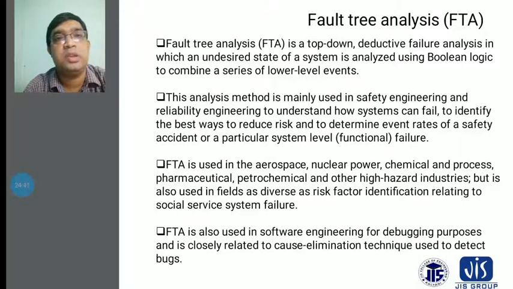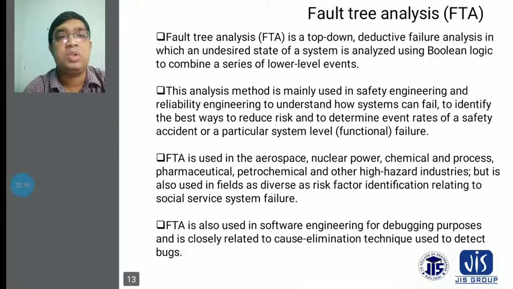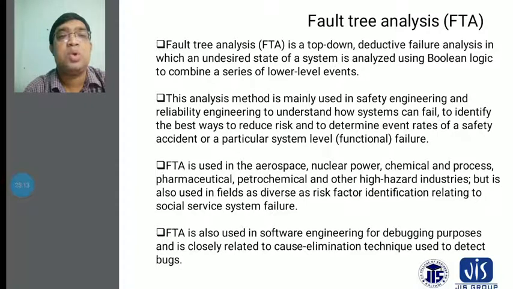In software engineering, a few software firms are service companies, like Tata Consultancy Services, which provide service to other companies. You take up jobs from different companies and provide service to them. This is considered software engineering. For debugging purposes, fault tree analysis is closely related to cause elimination, a technique used to detect bugs.